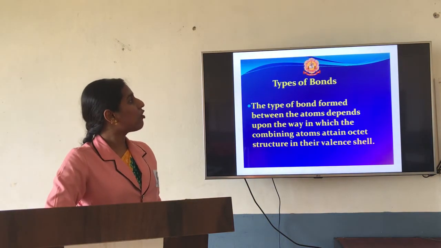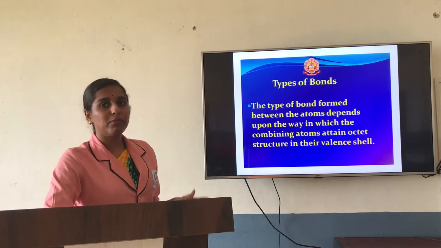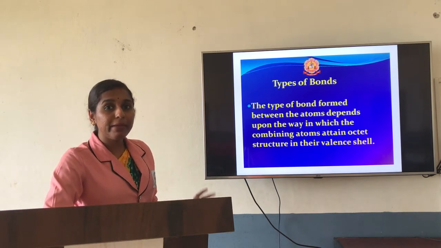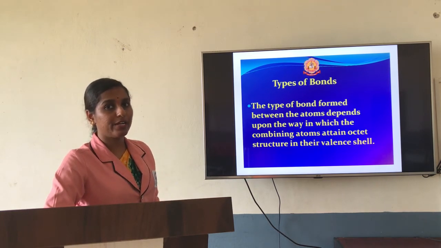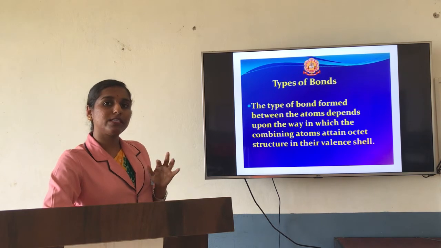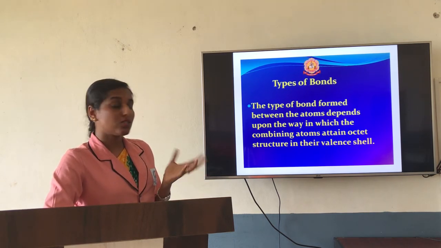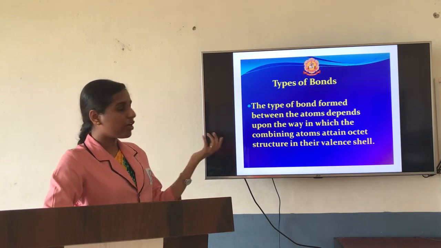Next, we are going to deal with types of bond. Okay, so molecule formation will take place. Compound formation will take place by a chemical bond. Now, what kinds of bonds are present? That is what we are going to deal with. As I have told, either it goes with the transfer of electrons or sharing of electrons takes place. For that concept, we have given particular names, and that is what we are going to deal with here.